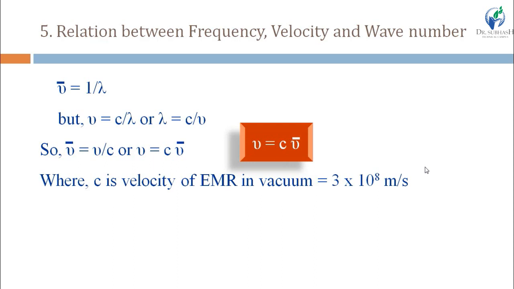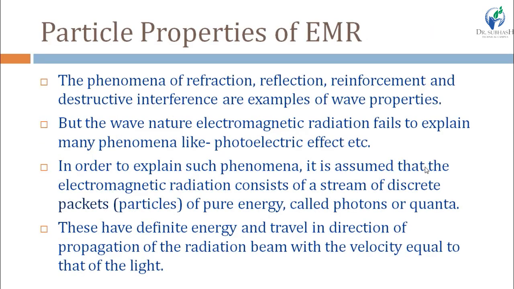C means velocity, of which value is 3 x 10^8 meter per second, right? After recalling all the definitions and units of frequency, velocity and wave number, you can easily justify this relationship, right? So this was all about wave properties of EMR.